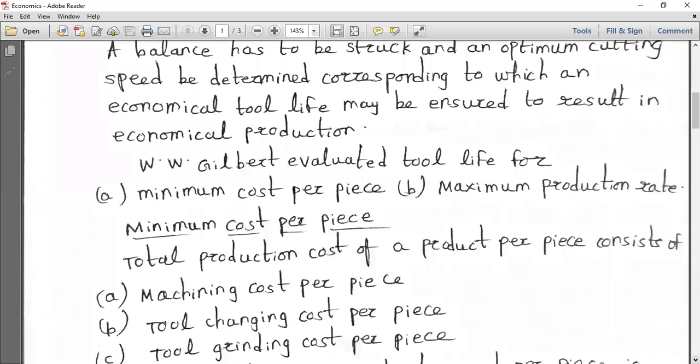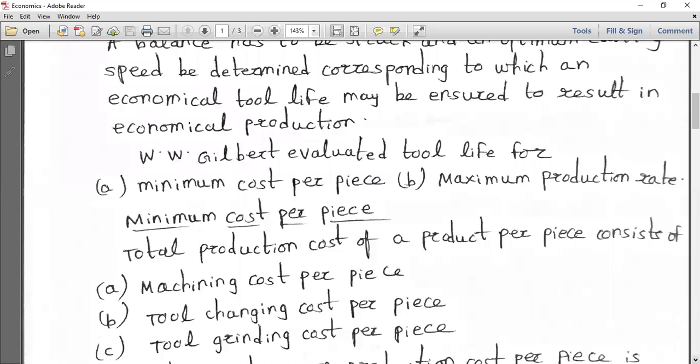What is the tool changing cost? Because in between you don't use only one tool; there are a number of tools in the tool turret. In a hexagonal turret there are 6 tools, in an octagonal turret we have 8 tools, and then a turretlet can handle up to 14 tools at a time. Because of the number of operations for a particular workpiece to come out of the machine shop, you have to use a number of tools, just like turning tool, facing tool, knurling tool, threading tool, taper turning. All these particular tools are there.